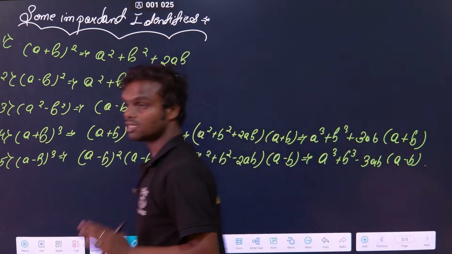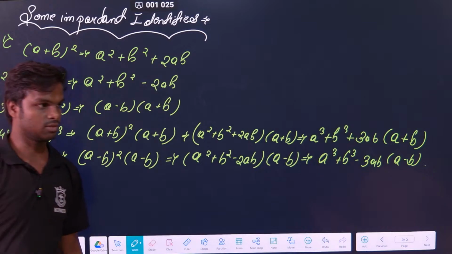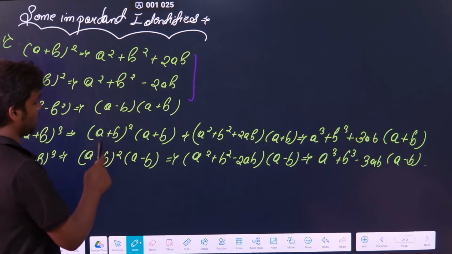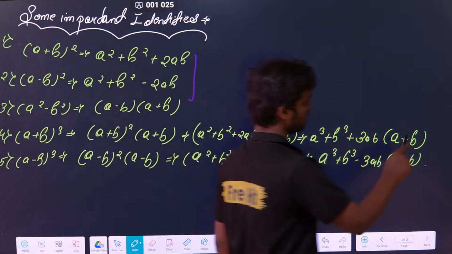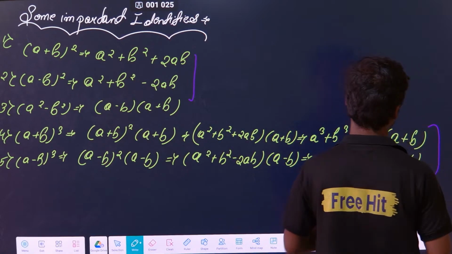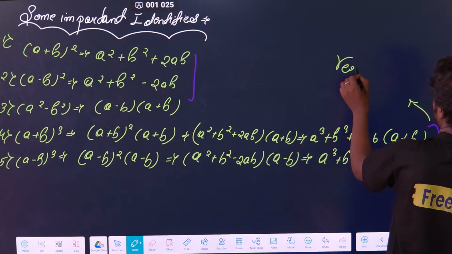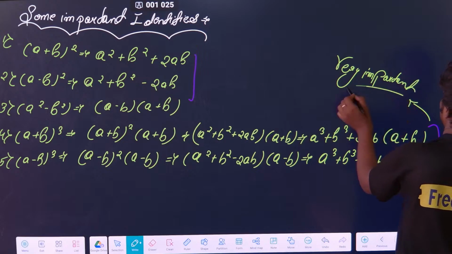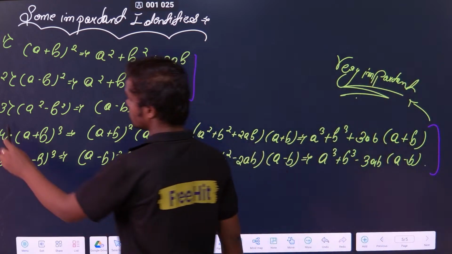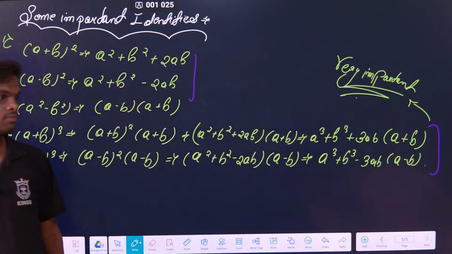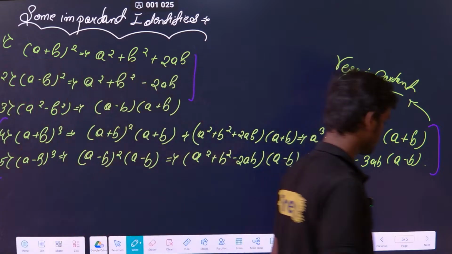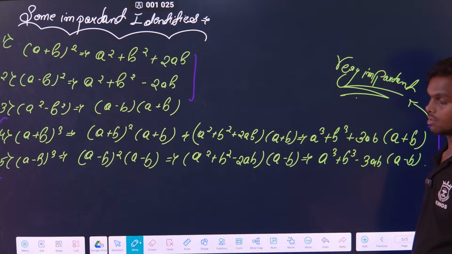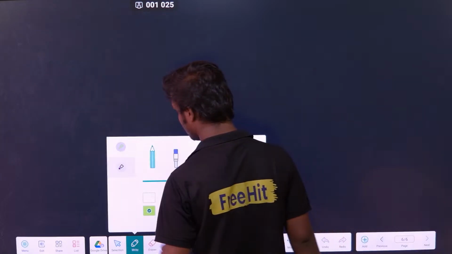So those are the important identities which generally come into the picture. Generally, students remember these two identities, but they don't remember these two. But I have told you how you can remember the formula. These two are very important. Okay, these two are very important formulas. Clear? Just take the screenshot. Completed? Okay.